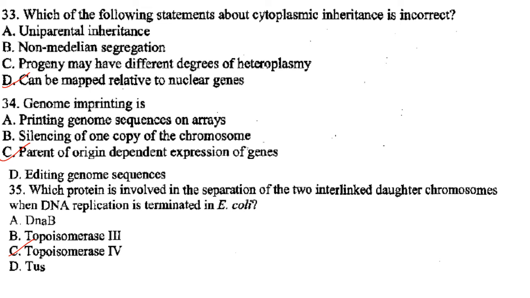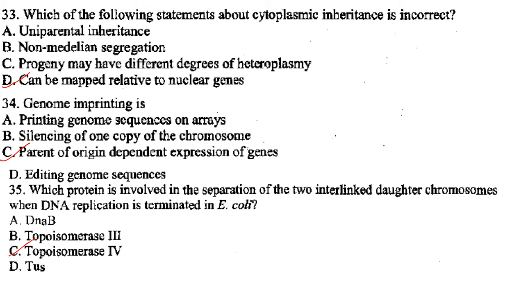So in some cases, imprinted genes are expressed when they are inherited from the mother, and in other cases they are expressed when inherited from the father. So genome imprinting is option C, that is parent of origin dependent expression of genes. Answer is option C. Then next one.